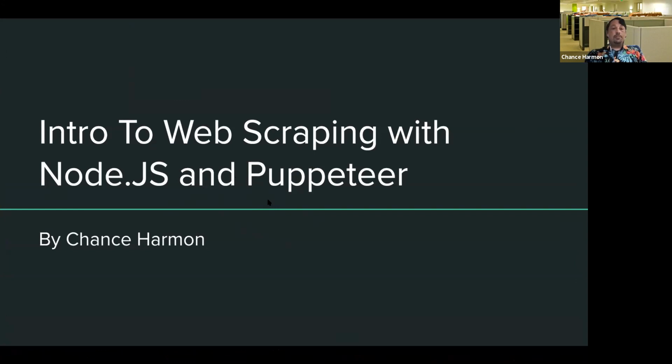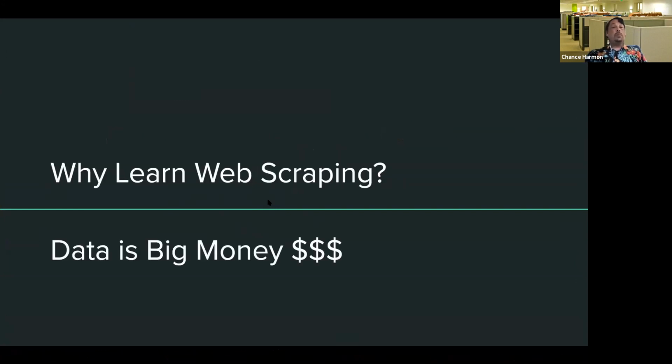First, we're going to address why learn web scraping in the first place. Data is pretty big money. That's a giant blanket statement. A lot of people might initially consider this as your personal information, your credit card, your social security number. Yes, it's very important to protect, but that's not necessarily what's money to a lot of the big companies anymore.